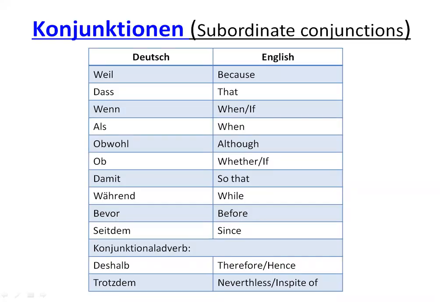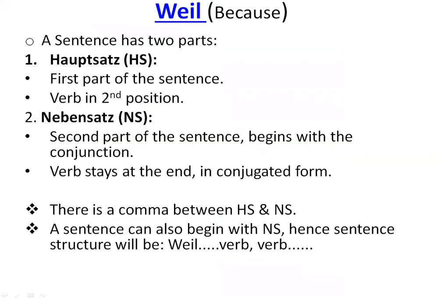So first, let's look into the conjunctions that are usually taught in the German A2 grammar. The first column contains the German conjunctions and the second column contains their respective English meanings. So the conjunctions are weil, denn, wenn, als, obwohl, ob, damit, bevor, seitdem, deshalb, trotzdem. Let's begin with the conjunction weil.